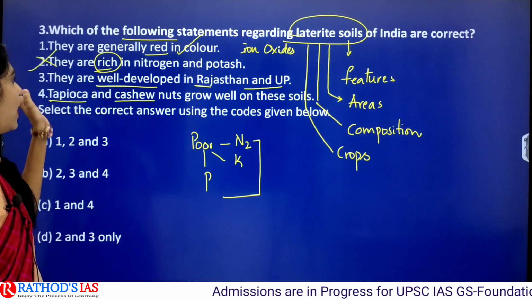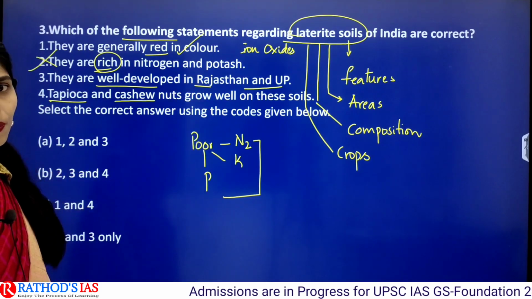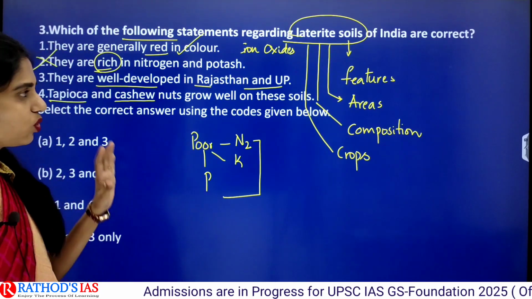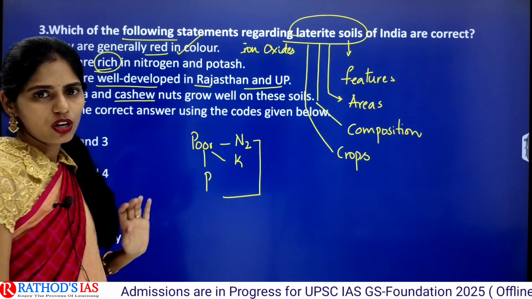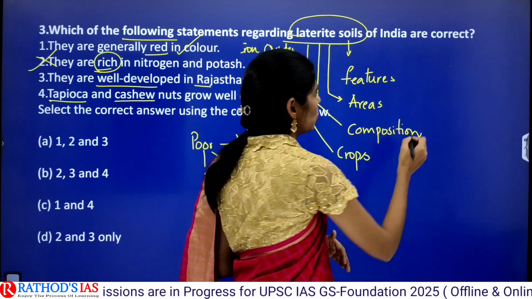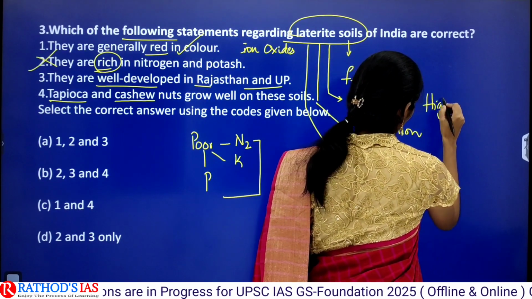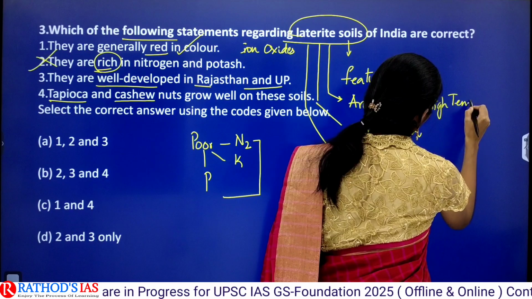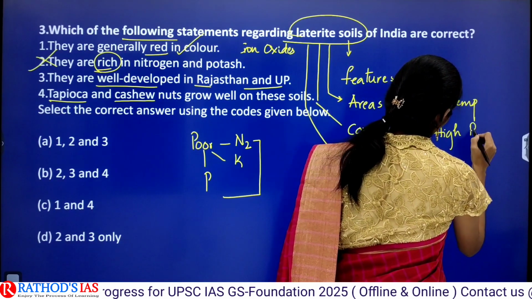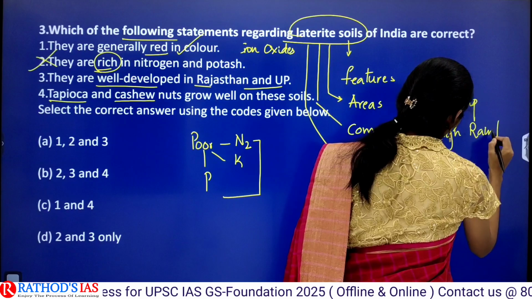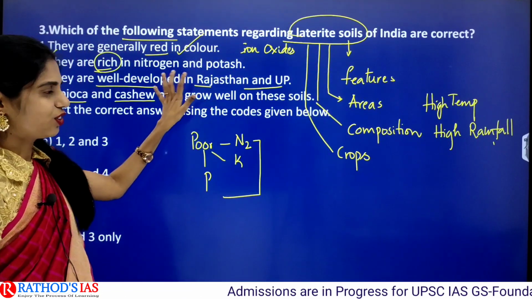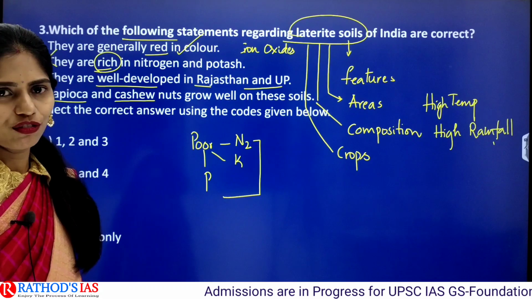And the next one is they are well developed in Rajasthan and UP. To understand this statement, you have to know where exactly these laterite soils are present. Laterite soils are seen in regions where there is high temperature and also high rainfall. This high temperature criterion can be met in the state of Rajasthan but not high rainfall.